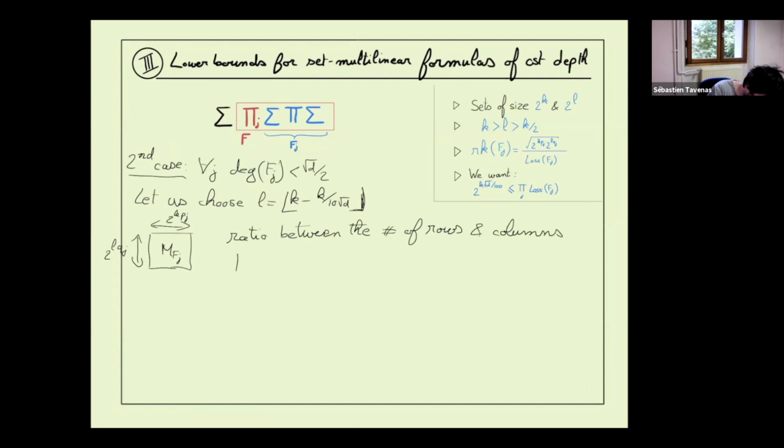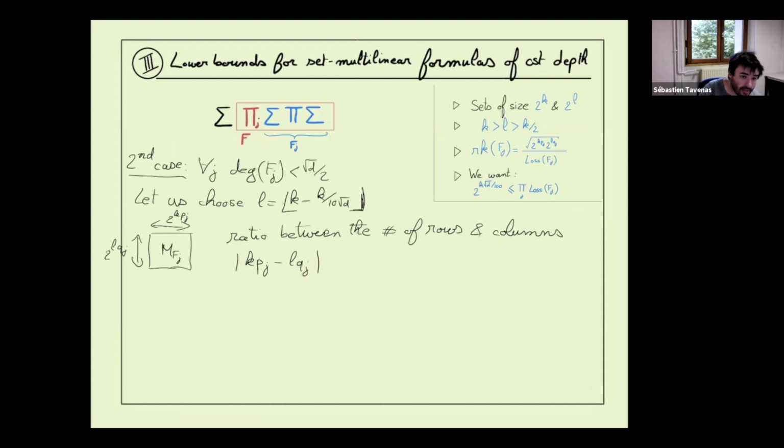So the ratio will be 2 to the K minus Pj divided by 2 to the L minus Qj. If we take the logarithm, it will be something of this form. We would like the ratio to be far from 1. So this is 2 to something, and we want this something to be as far from 0 as we can.